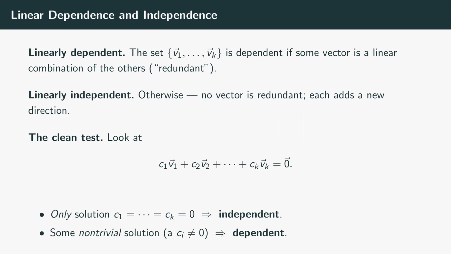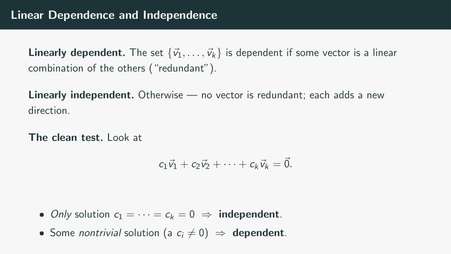Let's name the phenomenon precisely. A set of vectors is called linearly dependent if at least one of them can be written as a linear combination of the others. That vector is redundant. It points in a direction the others already cover, so it adds nothing to the span. If no vector is redundant, the set is linearly independent, and every single vector contributes a genuinely new direction.